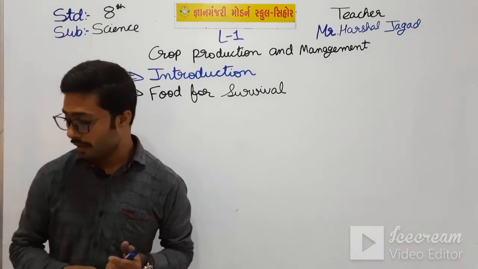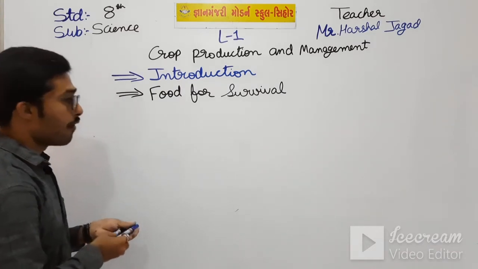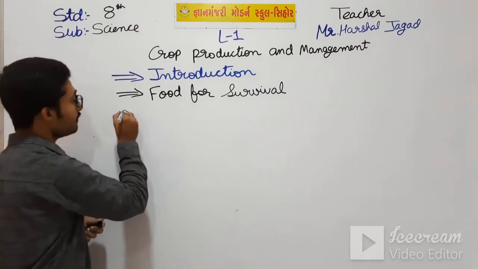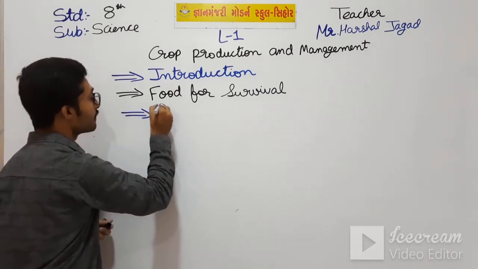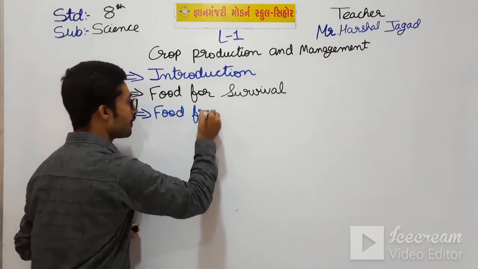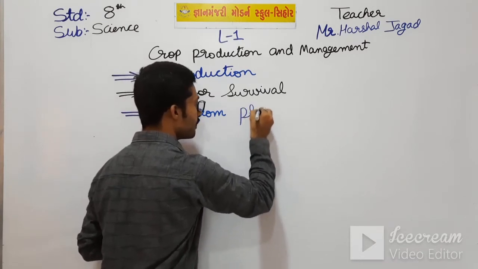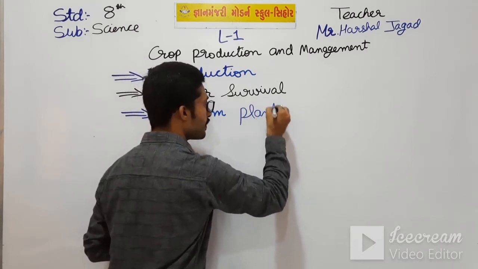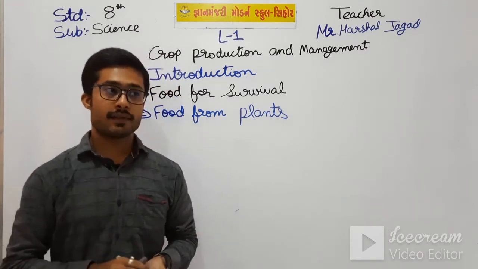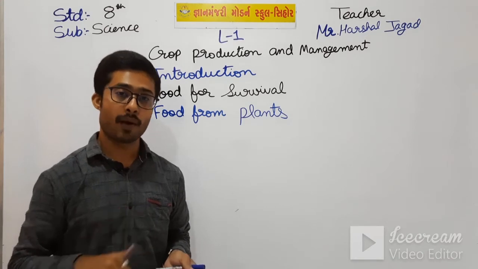The next topic was food from the plants. Food from the plants means the food which we get from the plant.